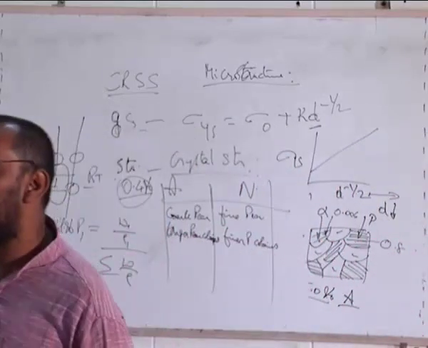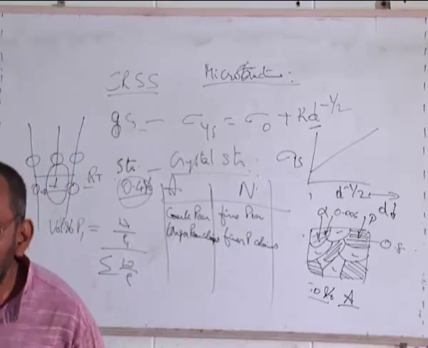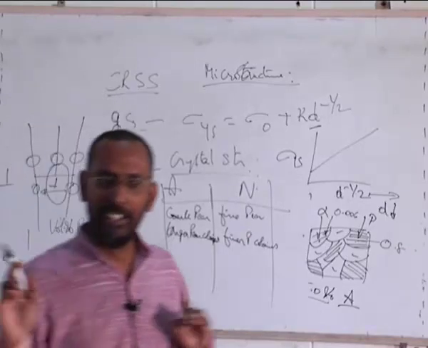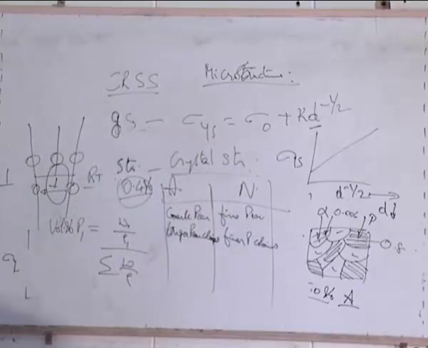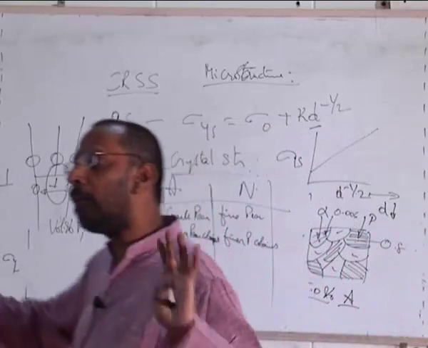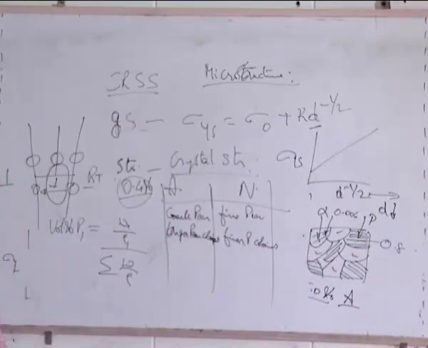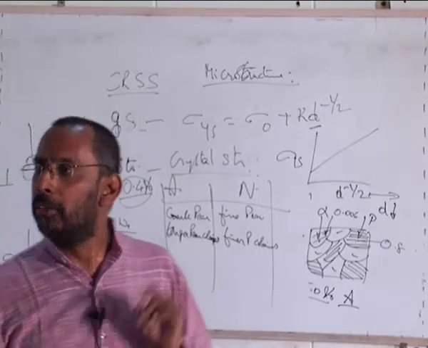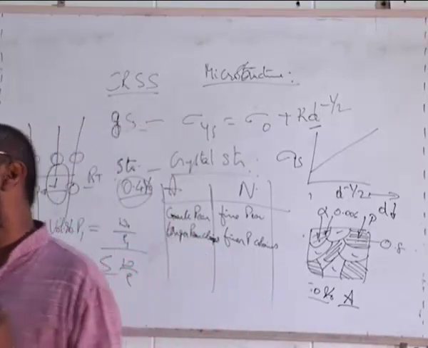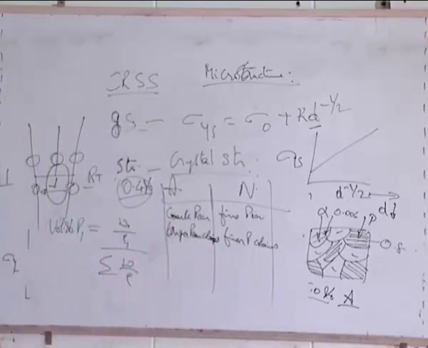What is perlite? Can somebody tell me what is perlite? Mixture of ferrite and cementite. That's it. Then what is bainite? You have done a heat treatment course, so you also know bainite. What is bainite? Then perlite. That's the difference. Both are ferrite plus cementite. If you simply say perlite is nothing but cementite plus ferrite, that's wrong. Bainite is also that. So perlite is a lamellar microstructure of ferrite and cementite with alternate lamellae of ferrite and cementite. That is the perlite.